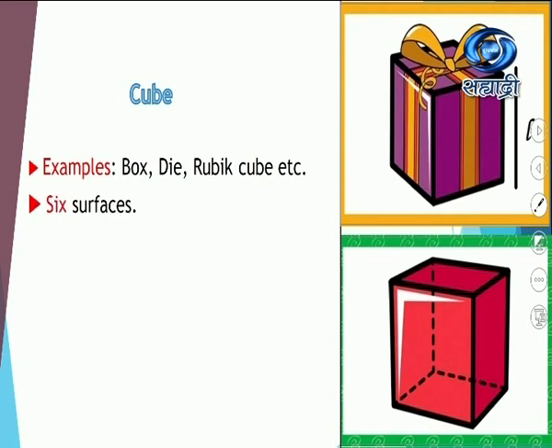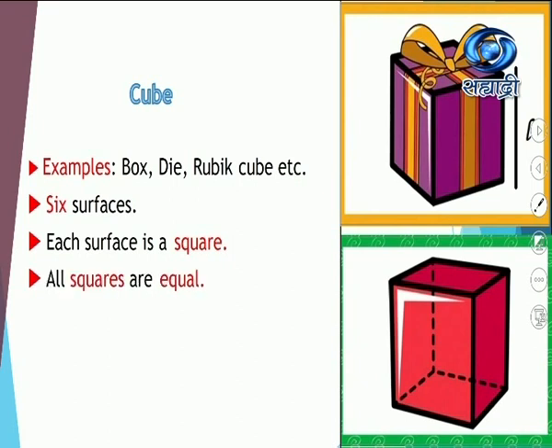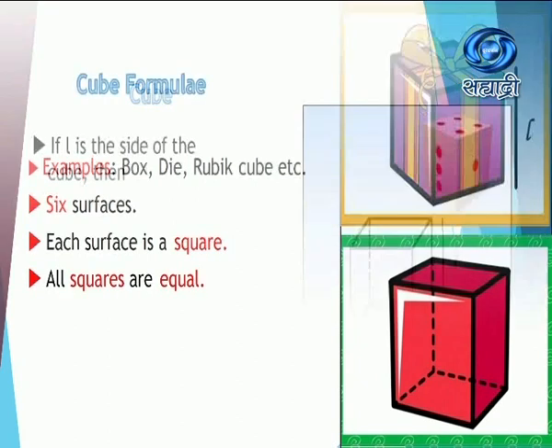Then Rubik's cube. These are some of the examples of a cube. Now, similar to a cuboid, it also has 6 surfaces. Each surface is a square. So that is the difference between the cuboid and the cube. In the cuboid, each surface was a rectangle. And here in the cube, each surface is a square, and all the squares are equal.